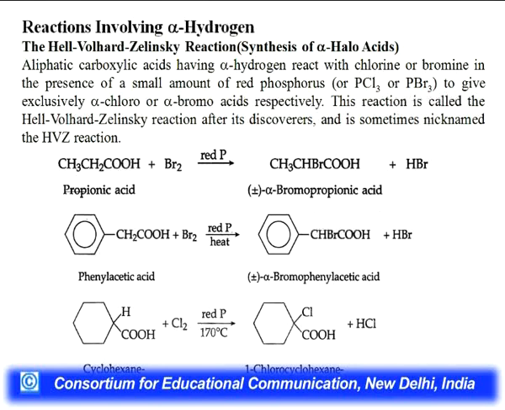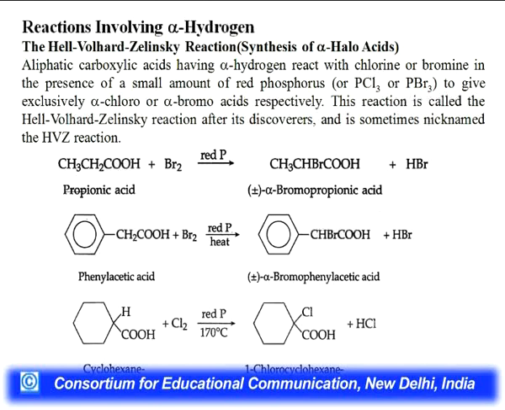Aliphatic carboxylic acids having alpha hydrogen react with chlorine or bromine in the presence of a small amount of red phosphorus or PCl3 or PBr3 to give exclusively alpha chloro or alpha bromo acids respectively. This reaction is called the Hell-Volhard-Zelinsky reaction, as I have already stated, after its discoverers, with the nickname HVZ.